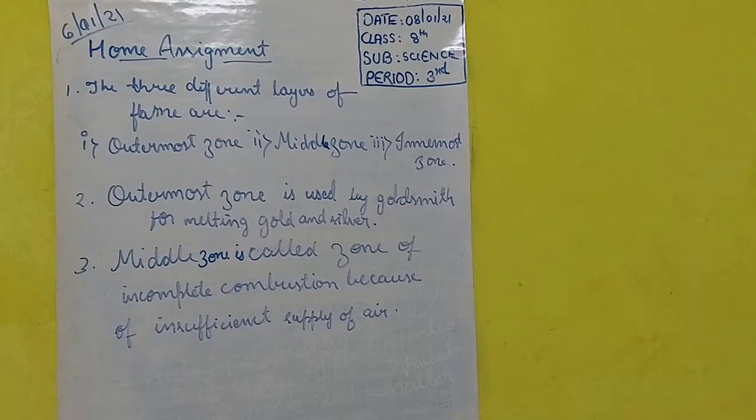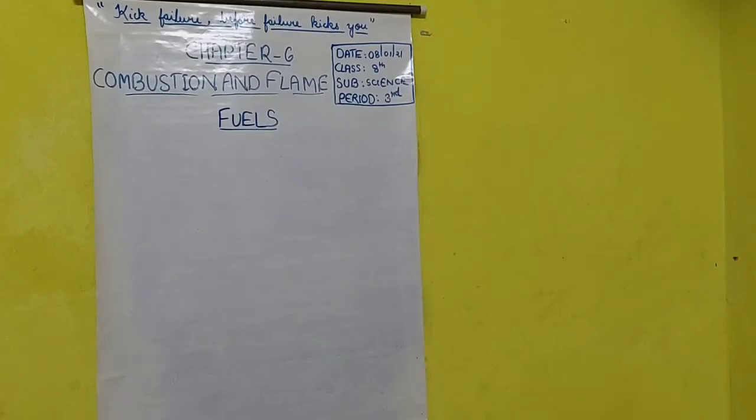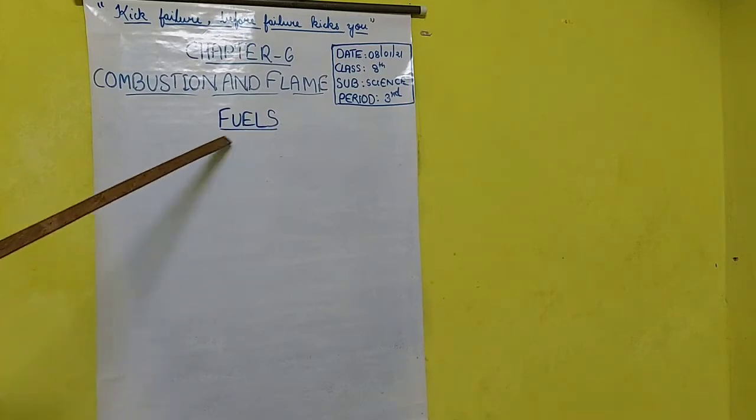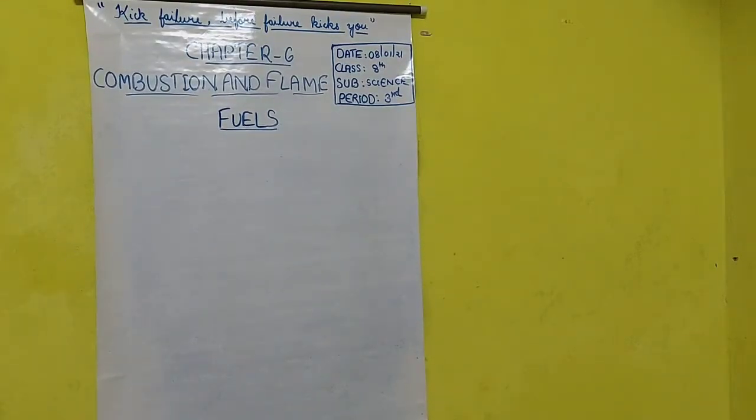Now let's move on to our topic. From the previous chapter onwards, we are coming to fuels. You all know what fuels are, right? The substances which burn and produce heat and light are called fuels.